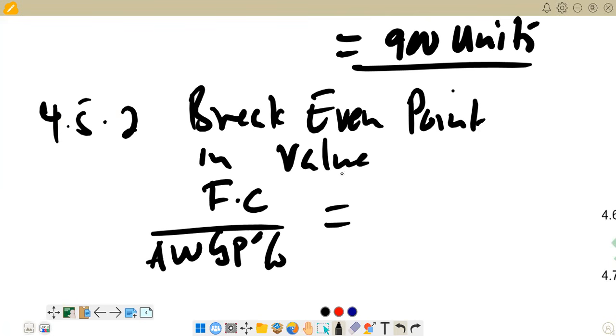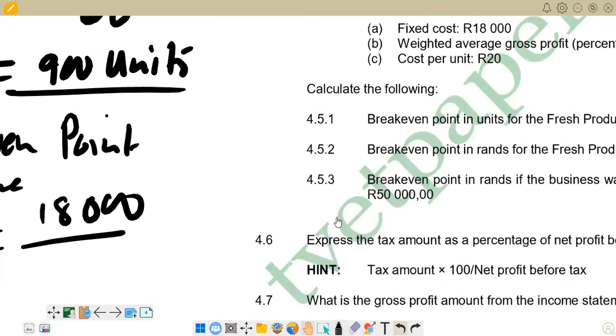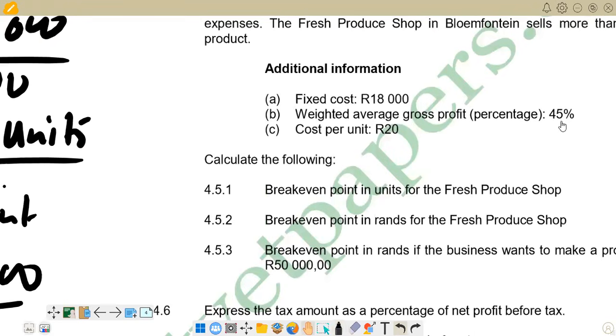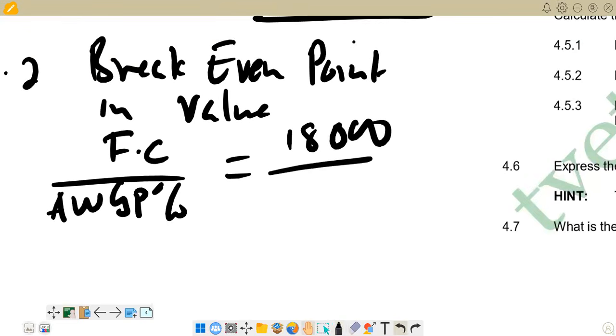So fixed cost we know is 18,000. And average gross profit percentage we are given in the question. We have got 45%. So here our denominator is 45%, and 45% as a decimal becomes 0.45. We are saying 18,000 divided by 0.45.